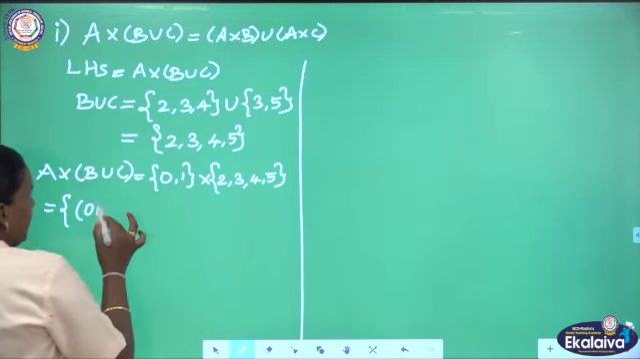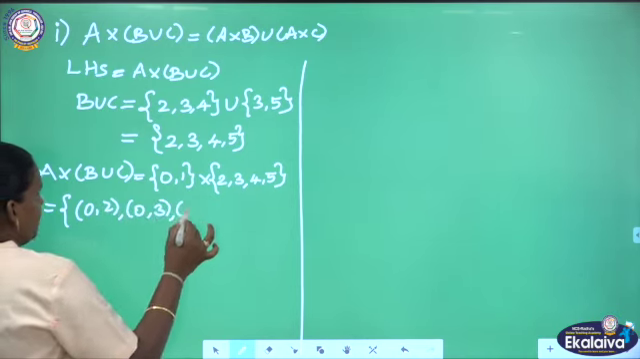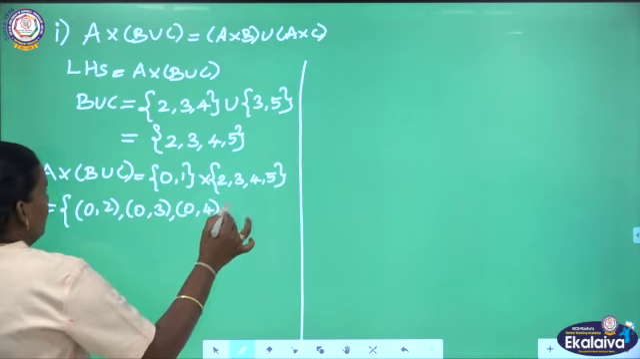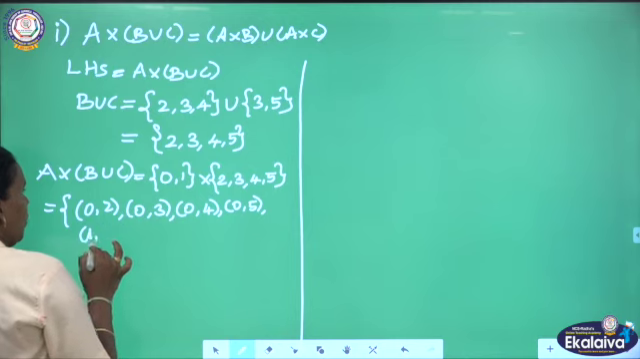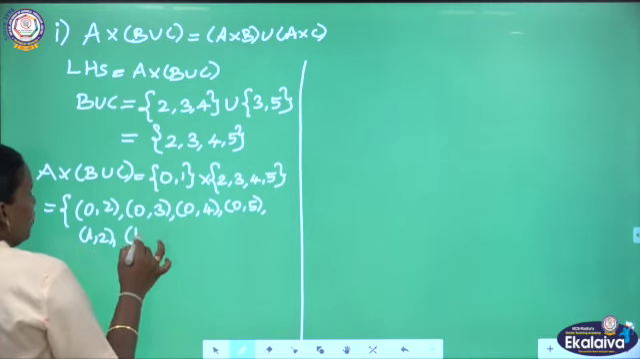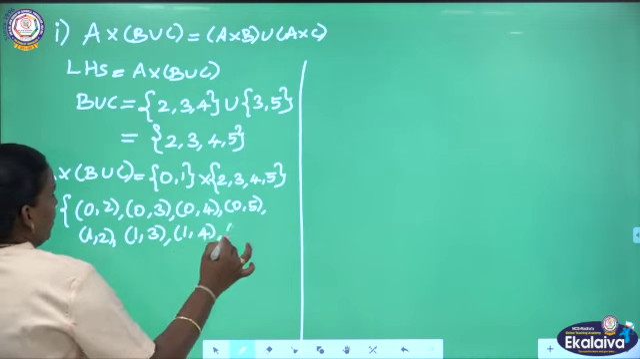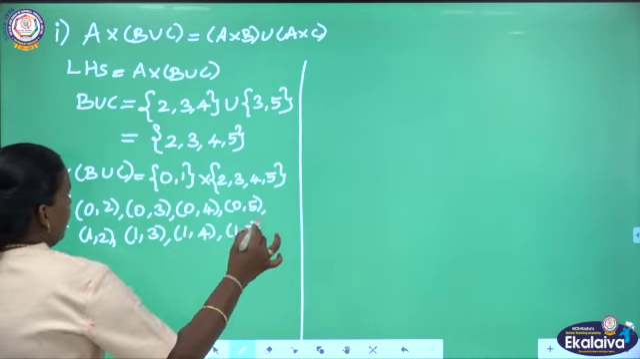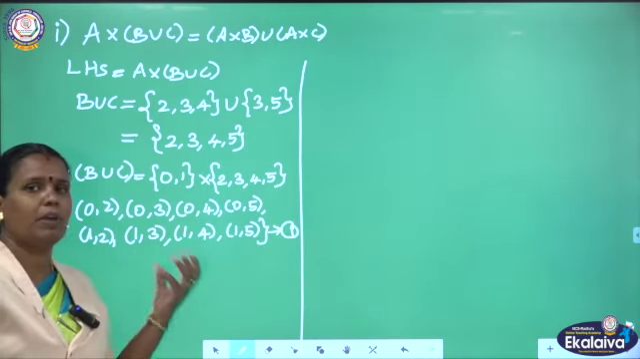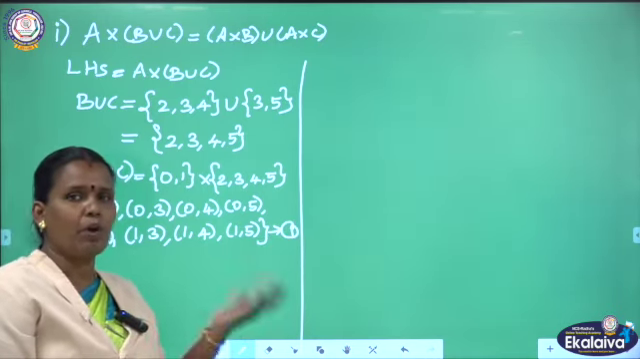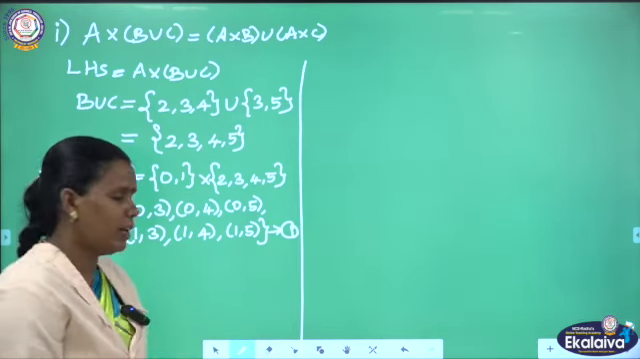As we make it as a pair: (0,2), (0,3), (0,4), (0,5), then (1,2), (1,3), (1,4) and (1,5), close that bracket. Make this as equation number 1, because they gave you to prove. To prove, we have to mention the LHS part as first equation and the RHS part as second equation.